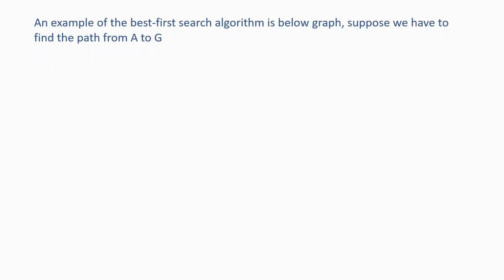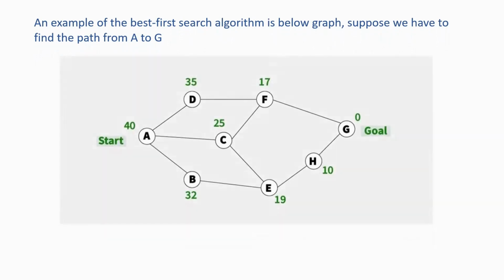So an example of the BFS algorithm is the graph below. Suppose we have to find the path from A to G. So here we have a path, and in this path we want to find the directions, the A to G value. Here A is our starting value and G is our goal value. We want to reach the goal state by traveling this road, so we want to consider the shortest path to reach our goal.